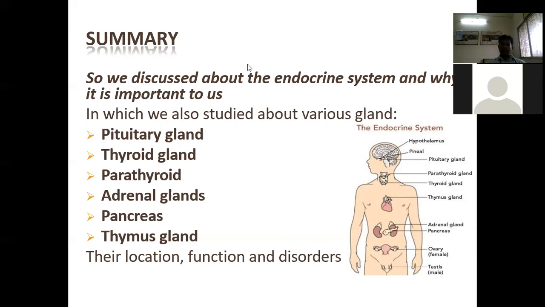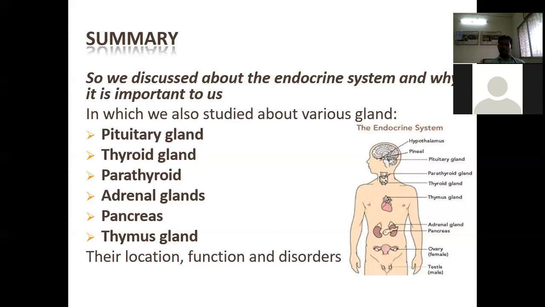Another important thing is the anterior pituitary gland hormones. Remember FLAT PEG: follicle stimulating hormone, luteinizing hormone, adrenocorticotropic hormone, thyroid stimulating hormone, another is prolactin. Then there are endorphins.